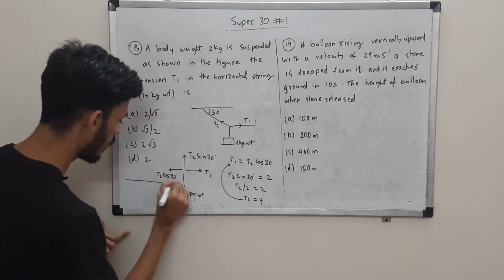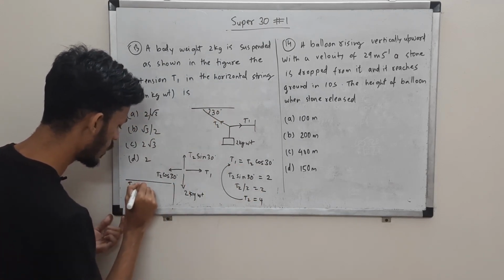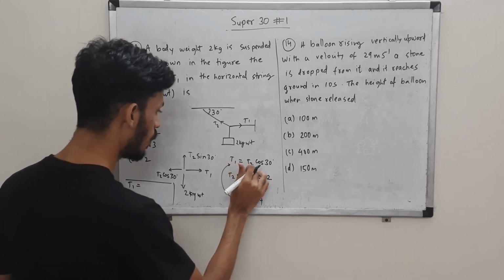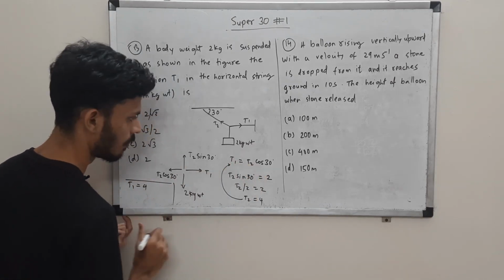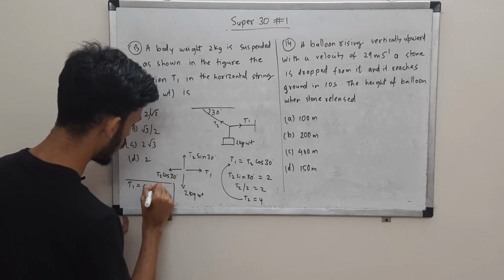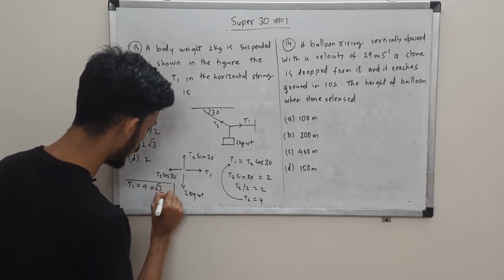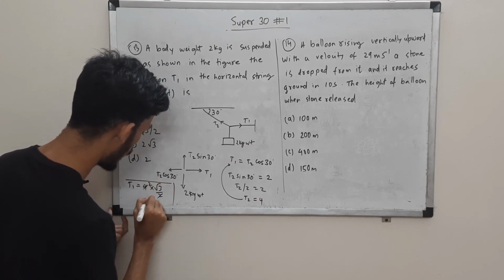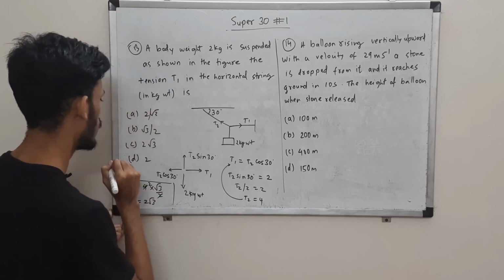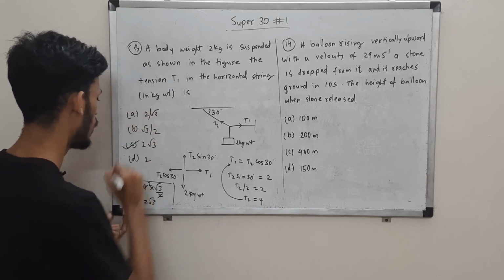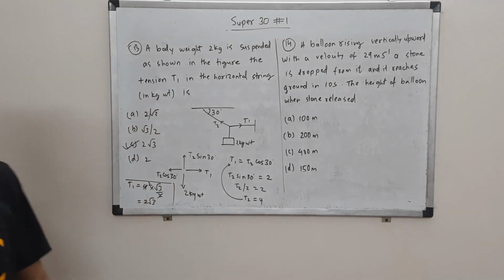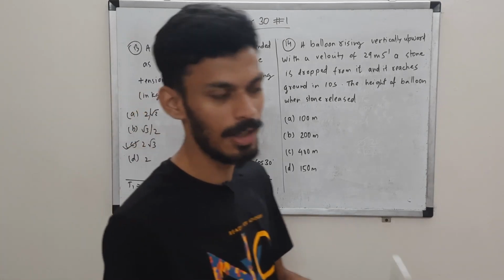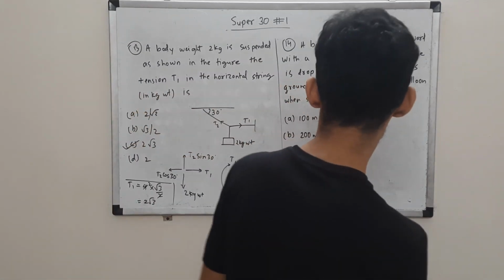It's very simple. So T1 is what? T2 is 4, right, and cos 30 is root 3 by 2. This and this will cancel and we'll get 2 root 3, which is option C, right? Option C, 2 root 3, is the correct choice over here. So keep calm, balance the forces and get your answer.